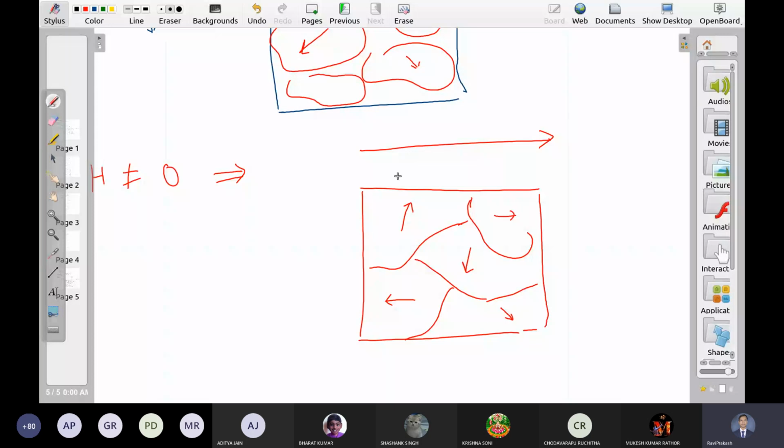Now when we apply external magnetic field, what is the effect of this? So what will happen? Let me give names to it. This is domain A, this is domain B, this is domain C, this is domain D, this is domain E. So you can see domain A is parallel to applied field.